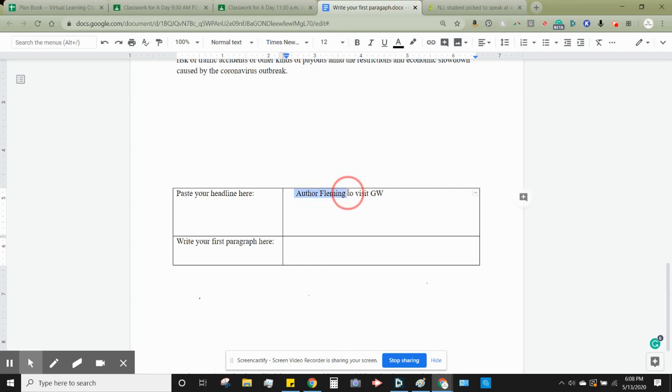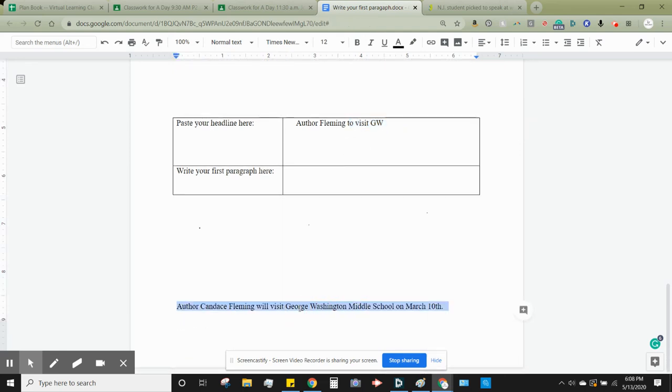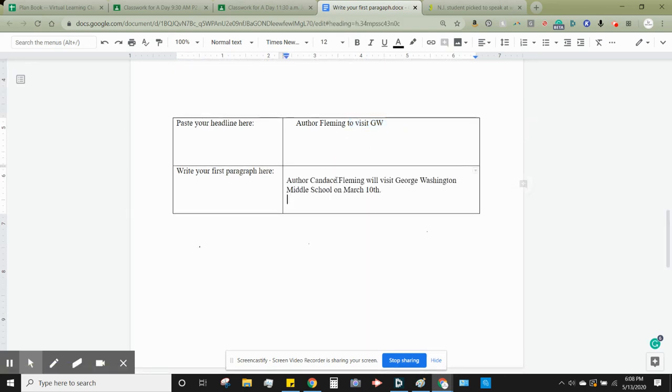My who would be the author Fleming, and the what is that she's coming to visit GW. So the first paragraph would be "Author Candace Fleming." See, "author Fleming" becomes "author Candace Fleming." We're stating the full thing. And "to visit GW" becomes "will visit George Washington Middle School." And then I thought it was important to put the when, because it's kind of a big deal, on March 10th.